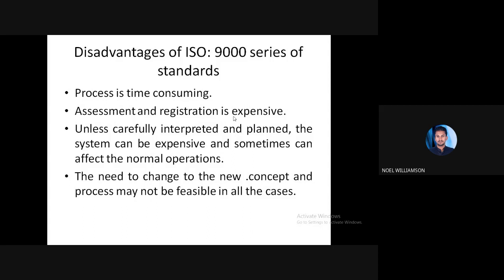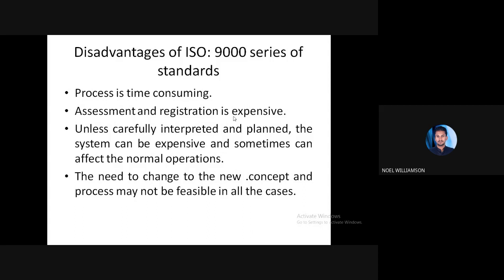Next, unless carefully interpreted and planned, the system can be expensive and sometimes can affect the normal operations. So this needs careful interpretation and planning. Otherwise, the cost will go high, or it may affect the normal operating procedures.